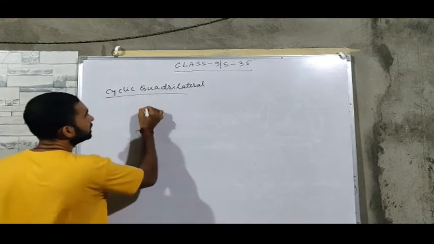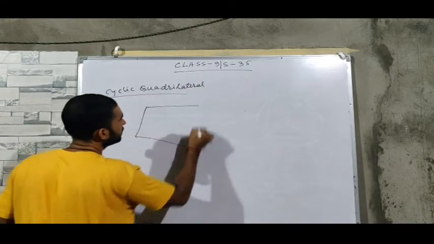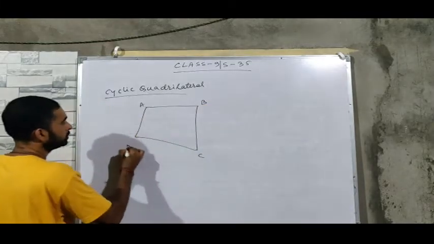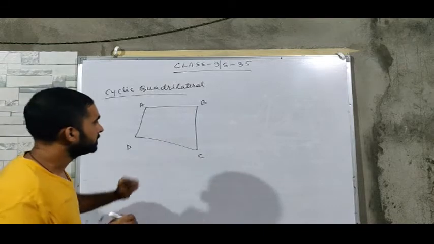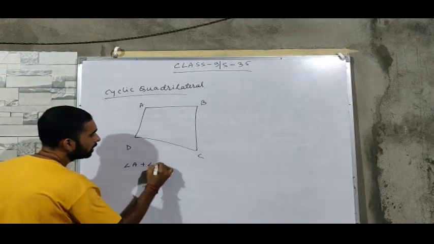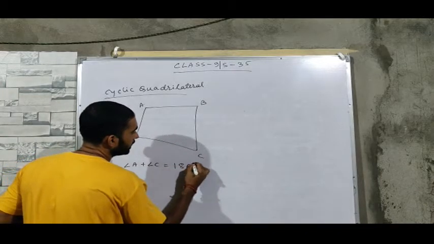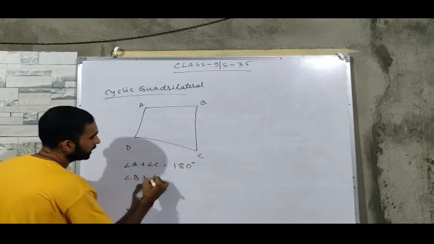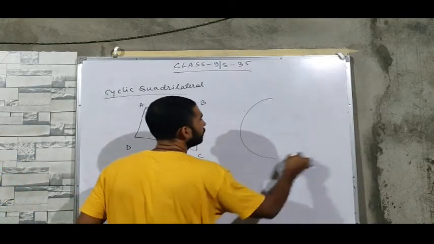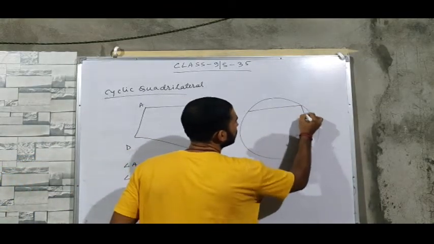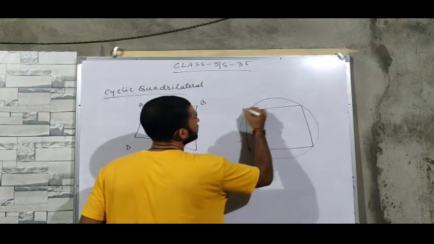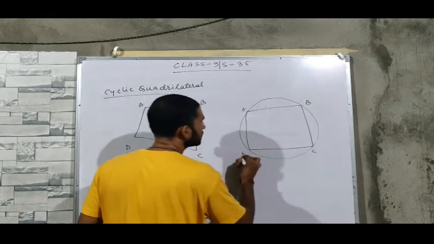Now suppose this is a quadrilateral ABCD. It is said to be cyclic if the sum of either pair of opposite angles equals 180 degrees. Or if a quadrilateral is drawn whose four vertices lie on the circumference, then it is also cyclic.